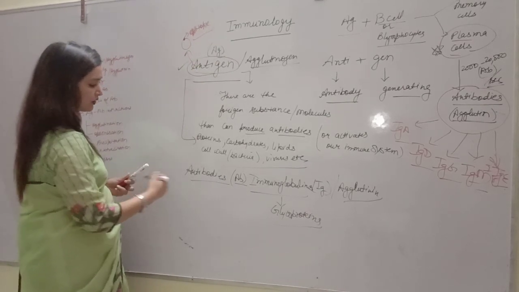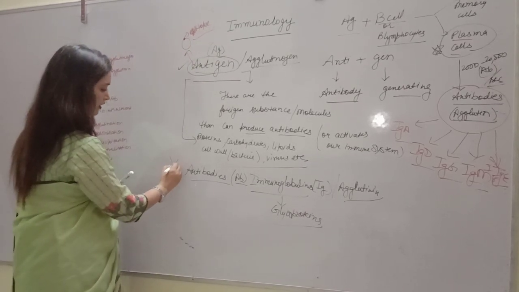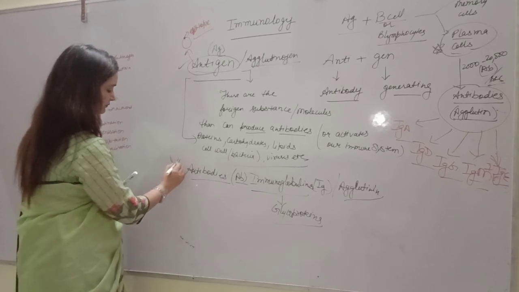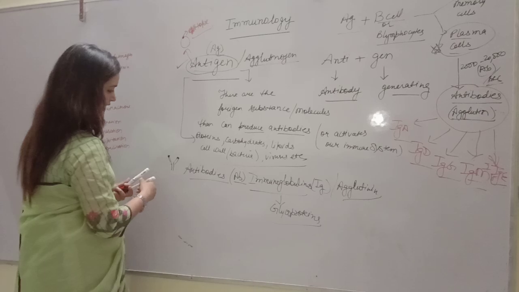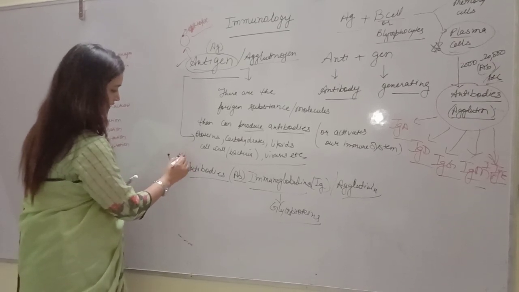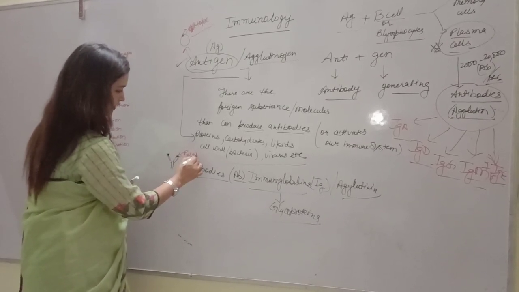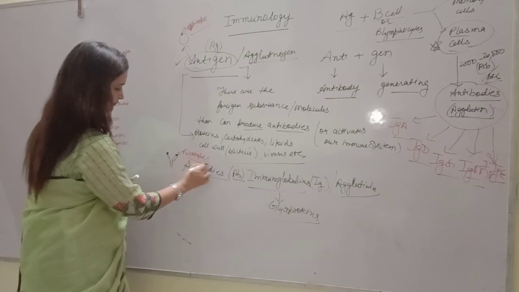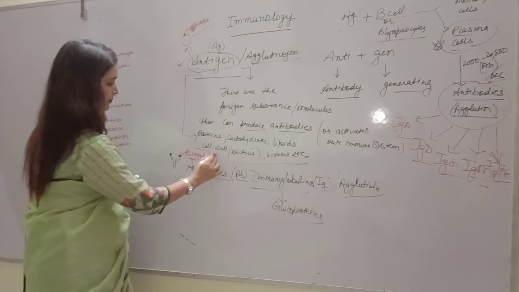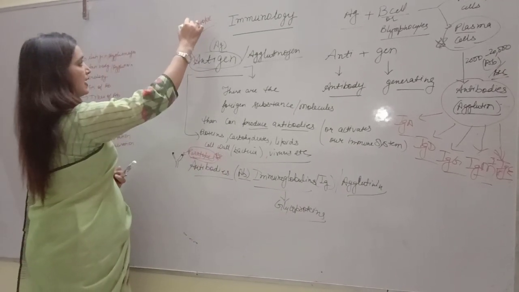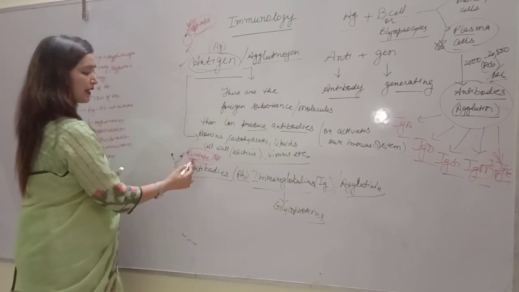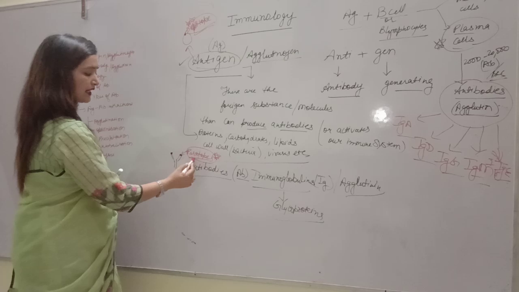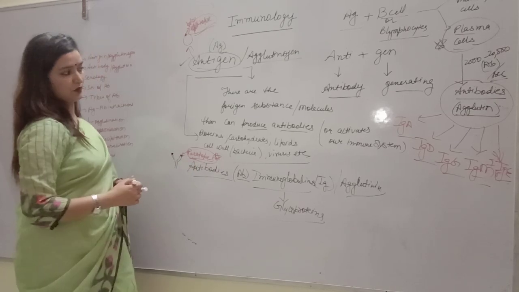And antibodies have a Y-shaped structure, and here is the antigen binding site. These are called paratopes, very very important. Epitopes are the antibody binding sites on antigen. Paratopes are the antigen binding sites present on antibodies.